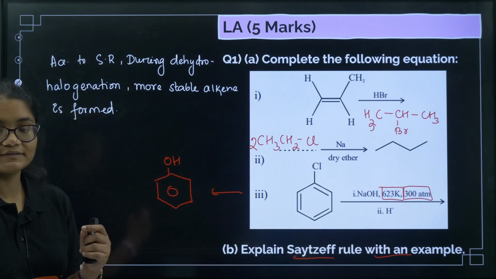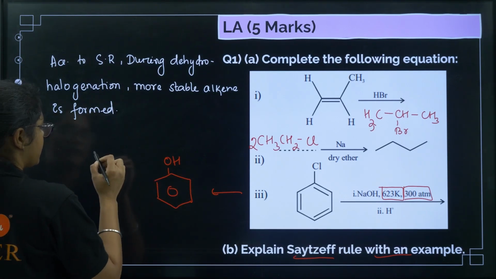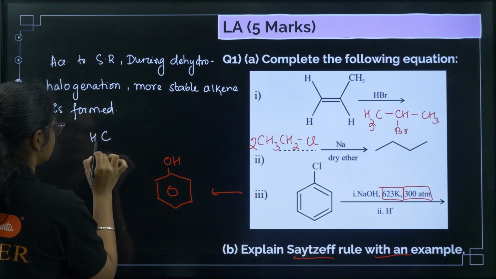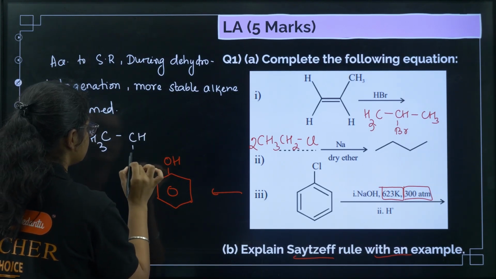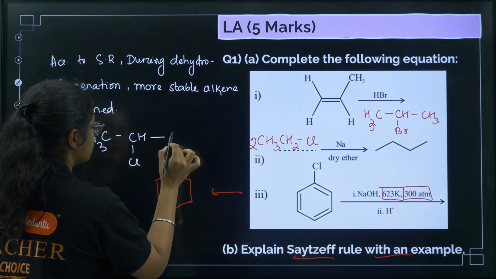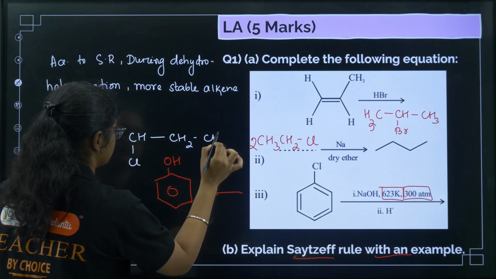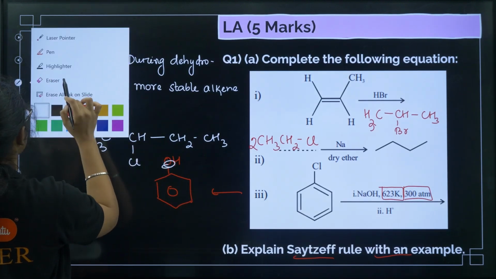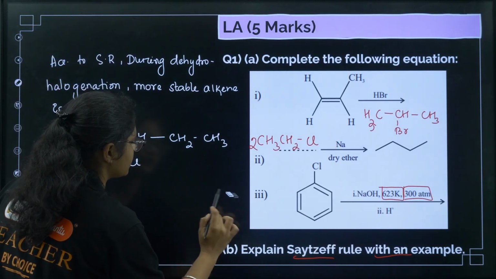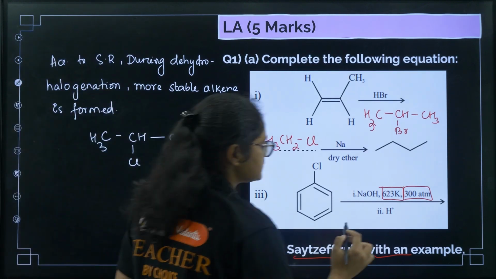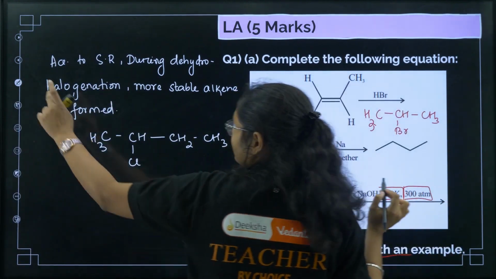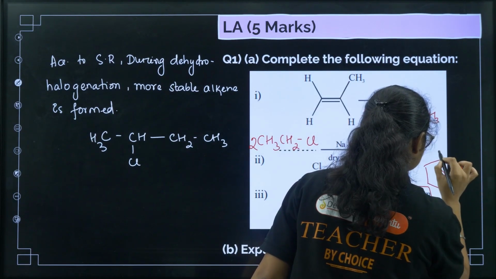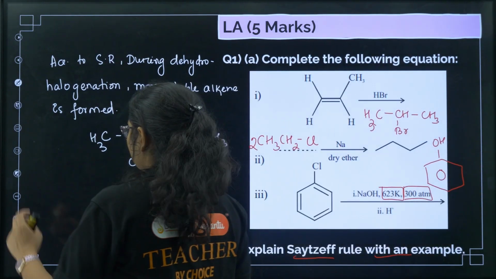Okay. Now for an example, we'll take CH3, CHCl, and then CH2, CH3. Now what happens here?